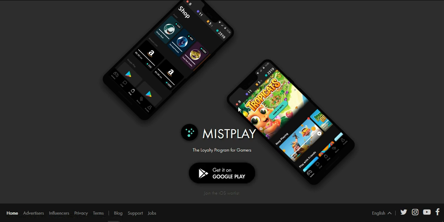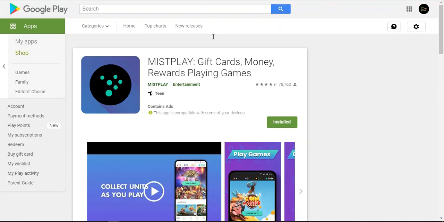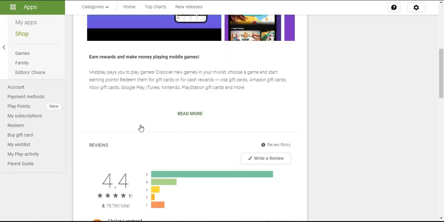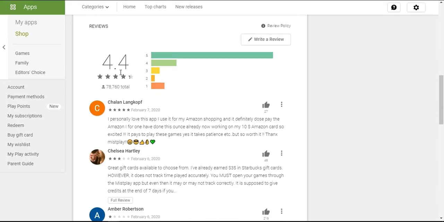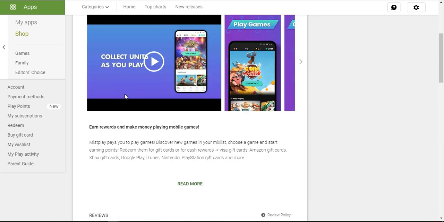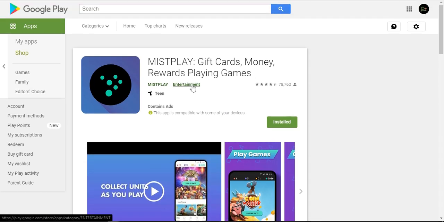The app is going to pay you to play simple games. As you can see, they pay in gift cards mostly, and I think they pay through PayPal too, but I've cashed out through gift cards about twice throughout my time using this app. The app is available on the Play Store, as I said before. You guys could come over here and read some reviews. As you can see, it has a 4.4 rating out of 5, so you know it's a legit app, and I've used this app before and I've gotten payments from it. Every single app I show you guys in a review, I've used before, so you know that it's legit and free to use.